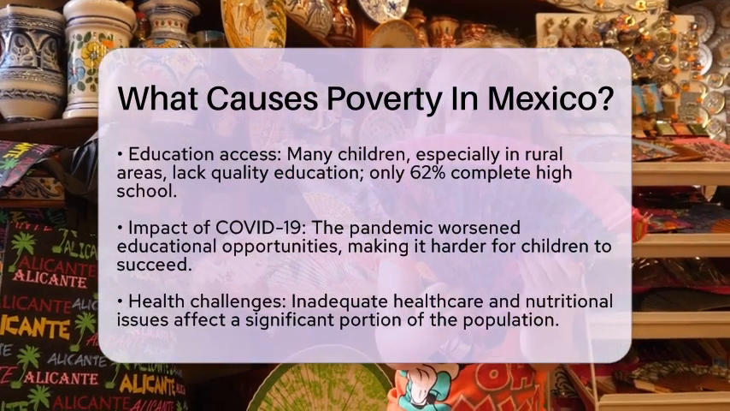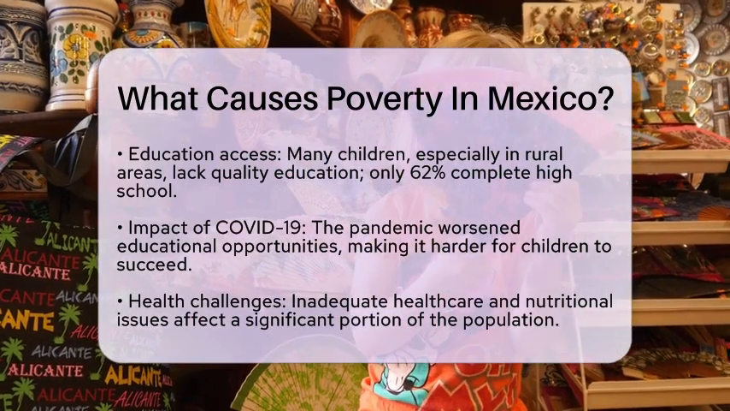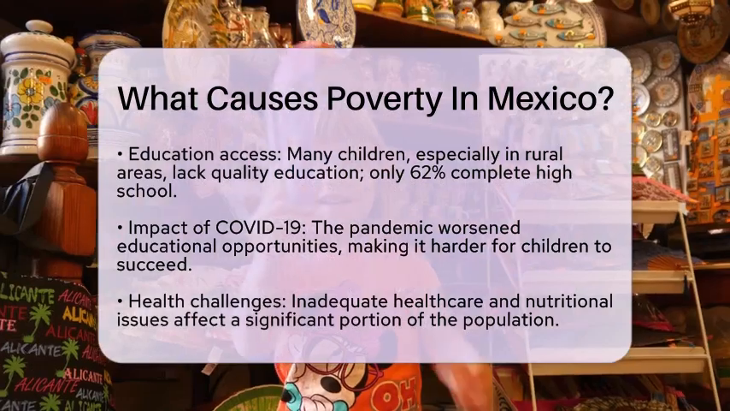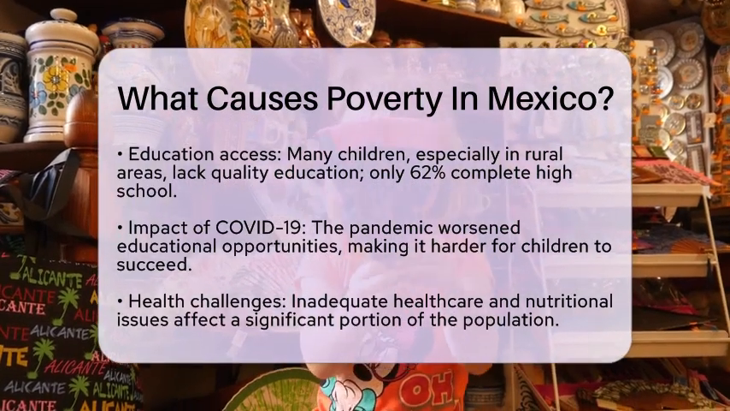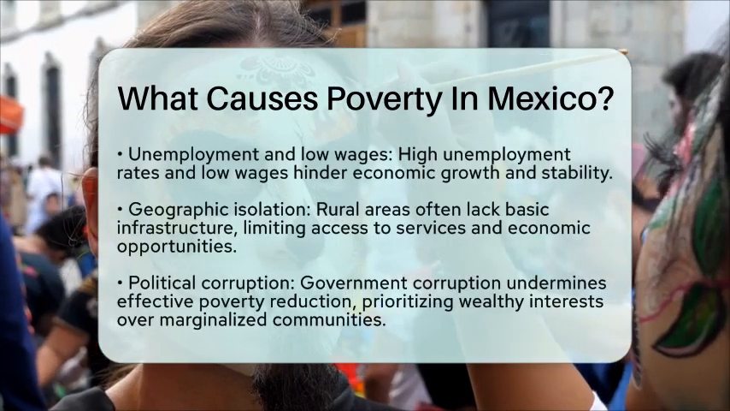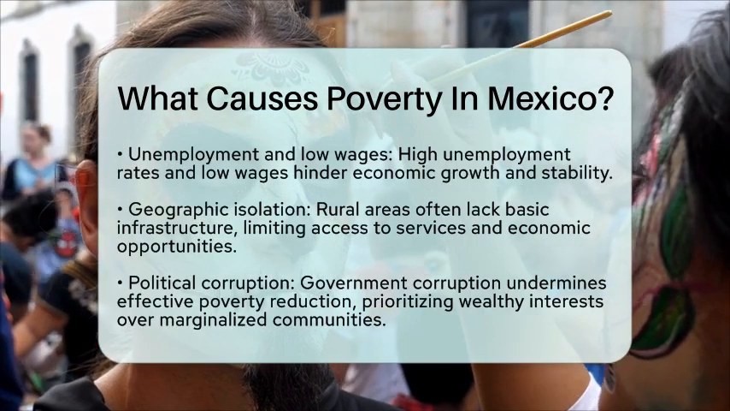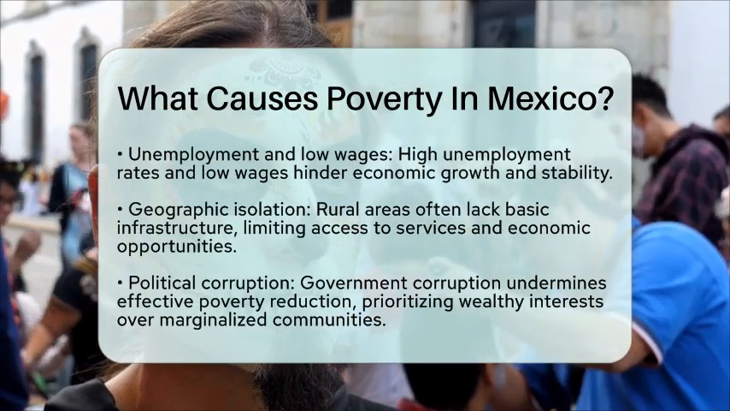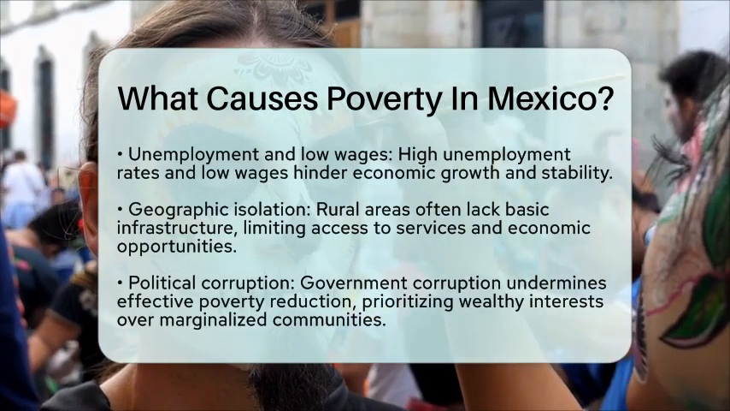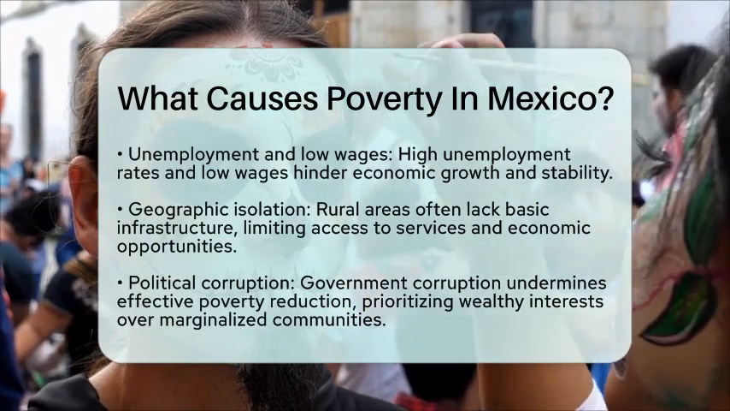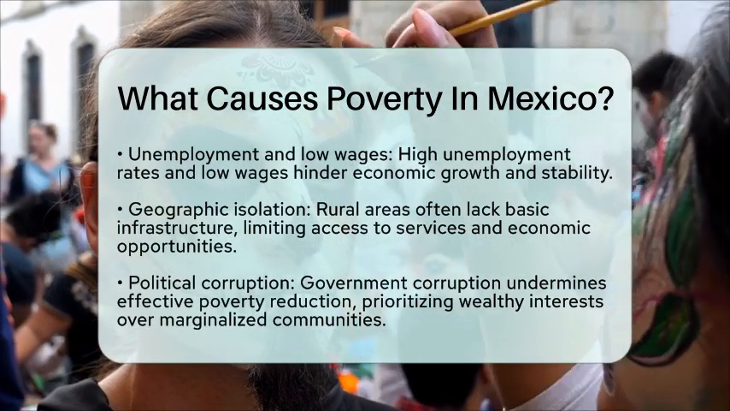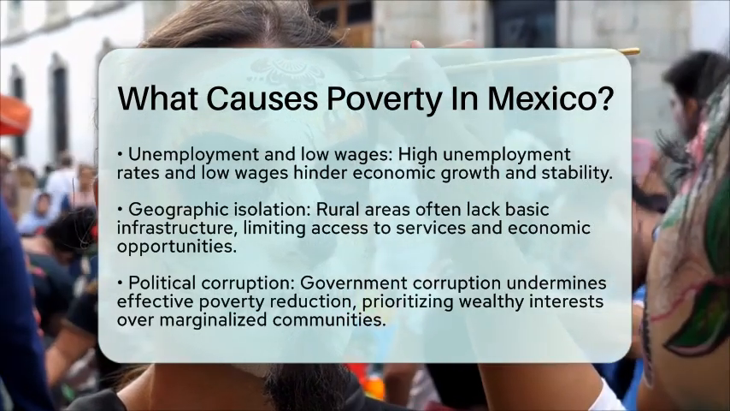Geographic barriers also play a role. Many rural areas lack basic infrastructure such as roads, schools, and healthcare facilities. This isolation limits economic opportunities and access to essential services, making it harder for people in these regions to escape poverty.